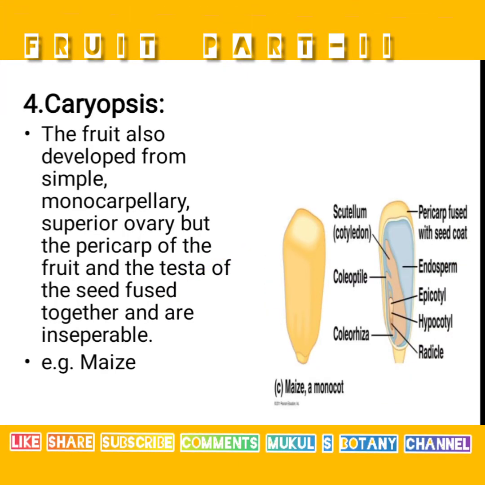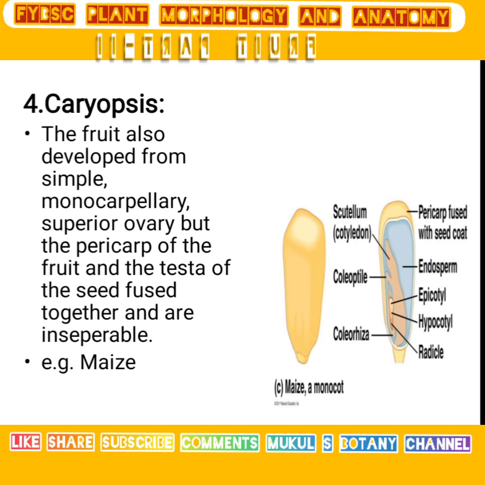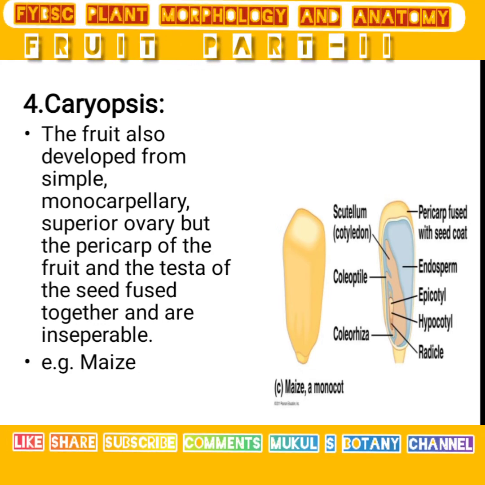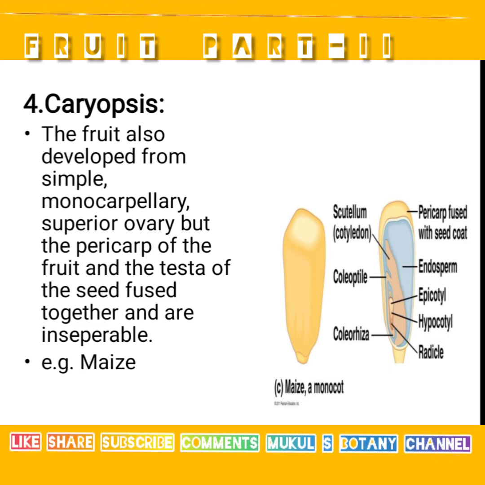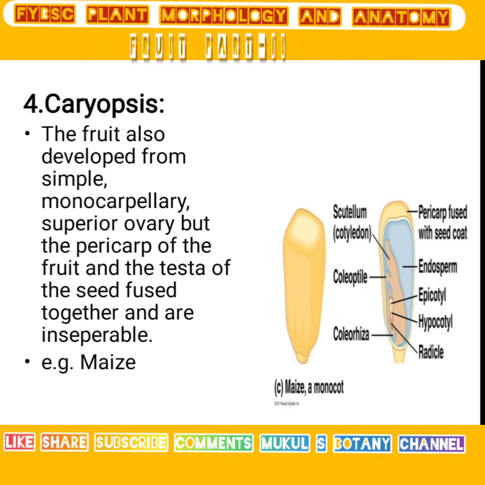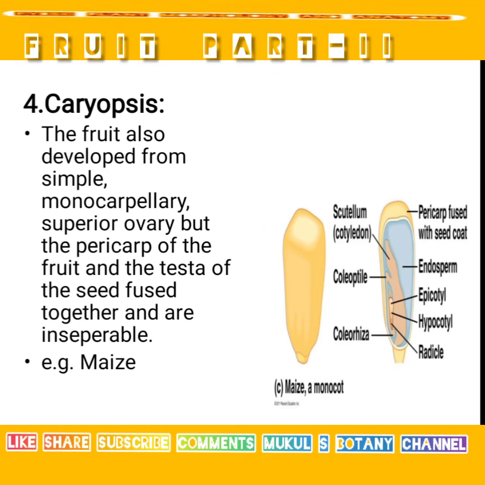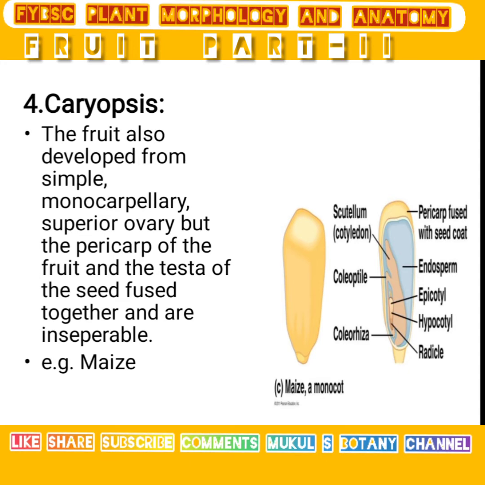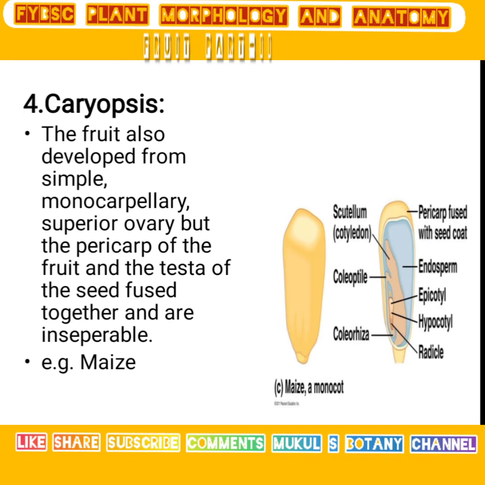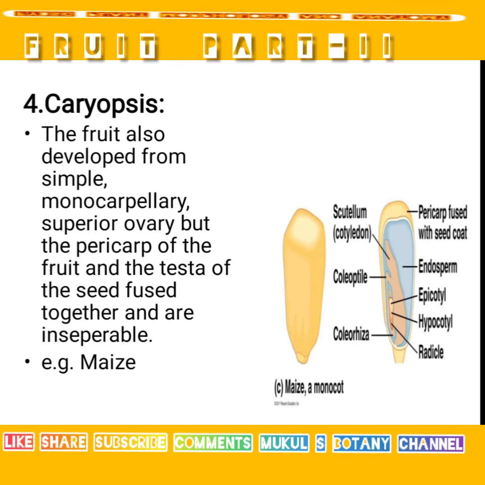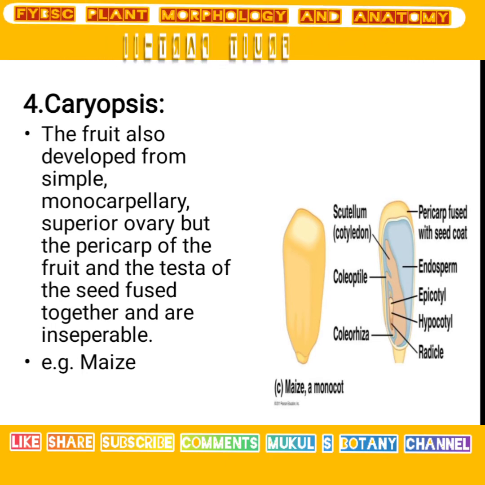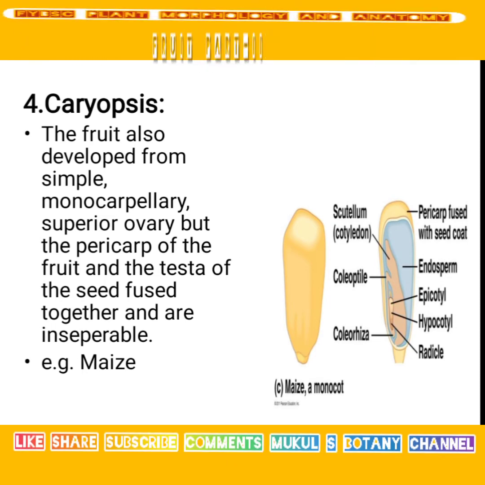The next is Caryopsis. We can simply remember Caryopsis by keeping in mind the example of maize seed. The fruit also develops from a simple monocarpillary superior ovary, but the pericarp of the fruit and the testa are fused together. They cannot be separated from each other. For example, maize.